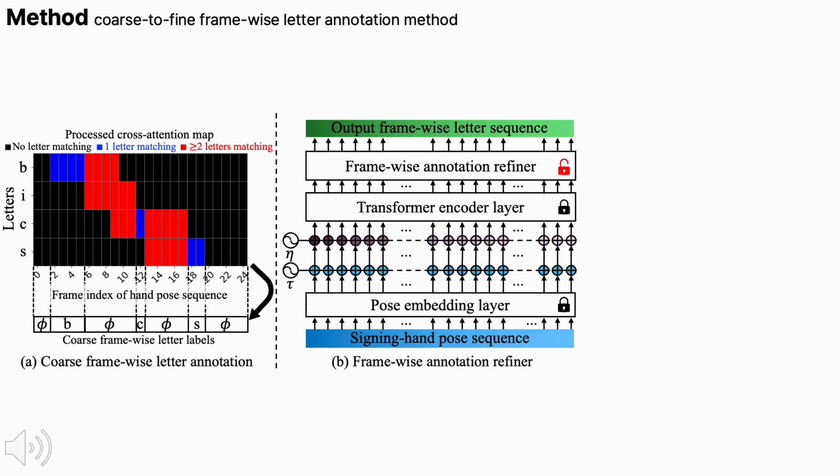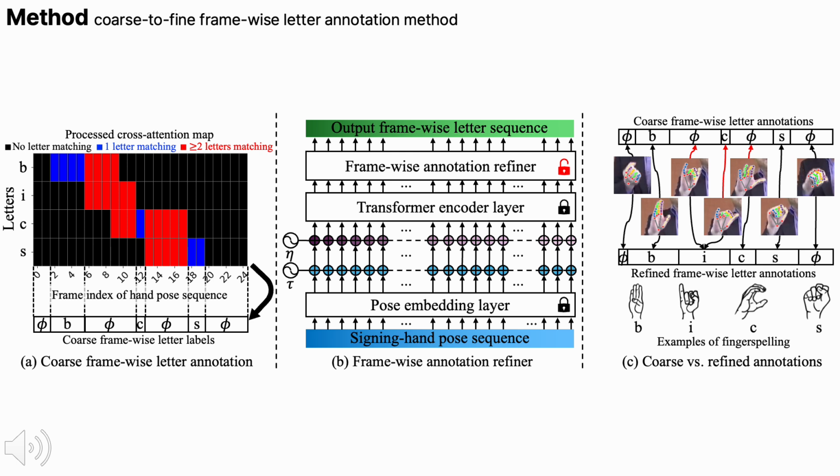To refine these noisy coarse annotations, we train a framewise annotation refiner using the encoder features from the pre-trained recognizer. The refiner predicts framewise letter labels for each pose frame. As shown here, the refined annotations become more accurate and temporally consistent compared to the coarse annotations.